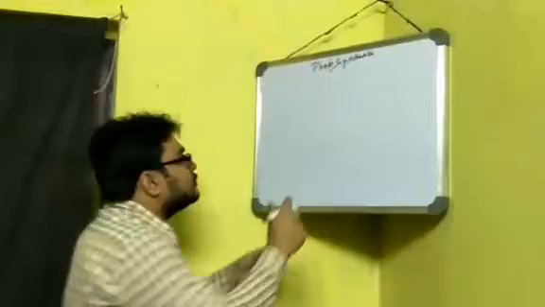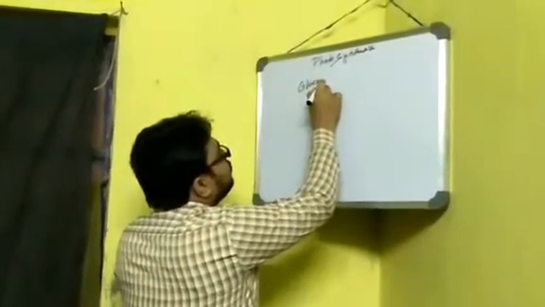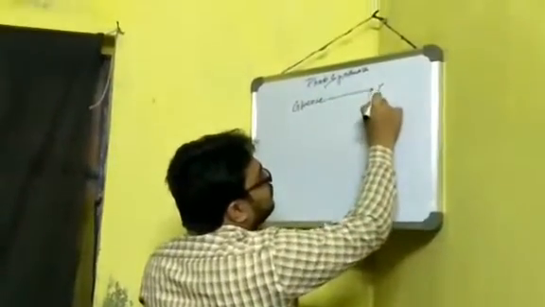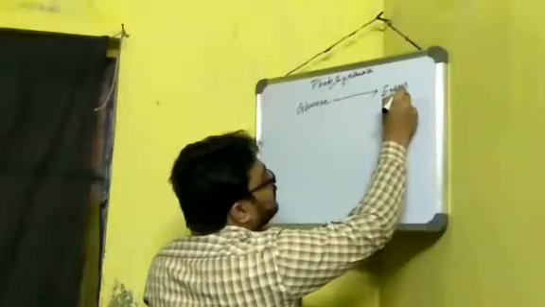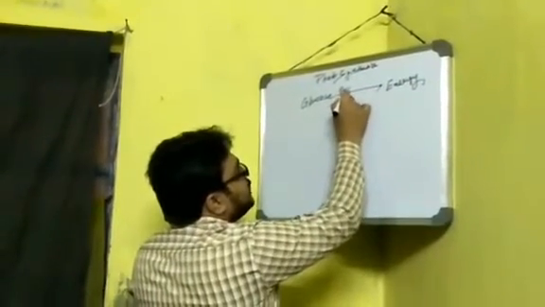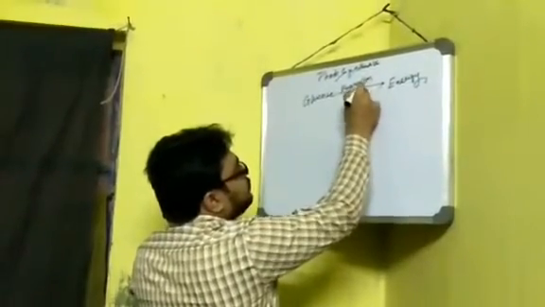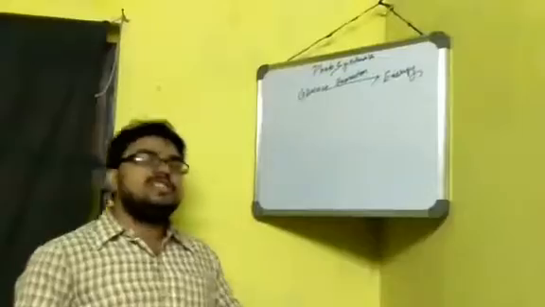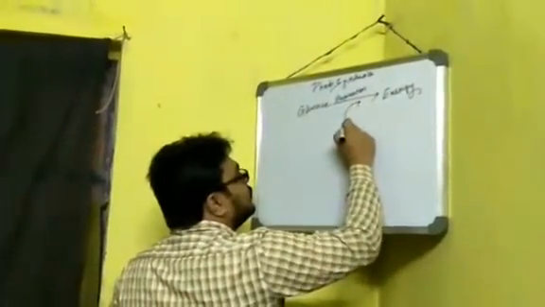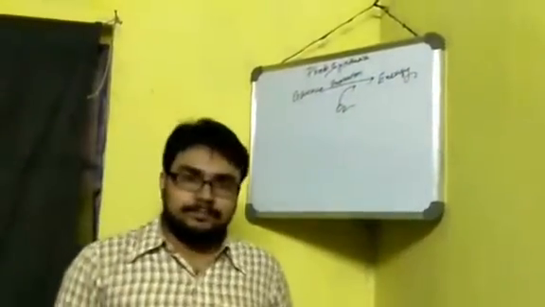Okay, so glucose is broken down for the liberation of energy by the process of respiration. That is why glucose is very much important, and this respiration process requires oxygen. It requires a continuous supply of oxygen.